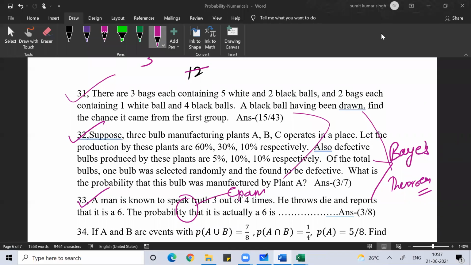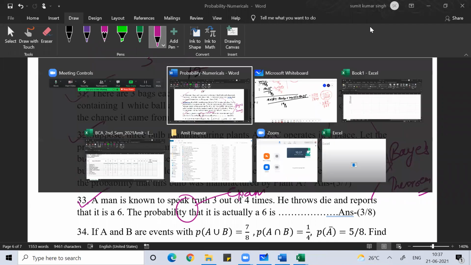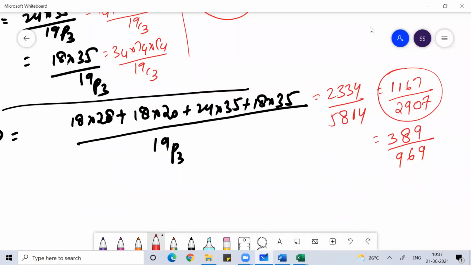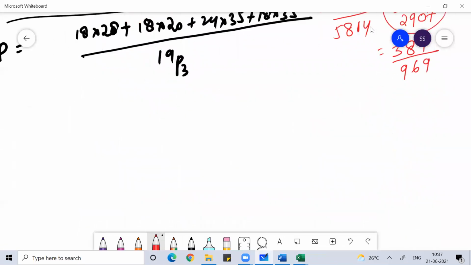If you see question numbers 31, 32, 33, they are actually based on Bayes theorem, which is basically about inverse conditional probability. So what is conditional probability? Only then can we understand inverse conditional probability.